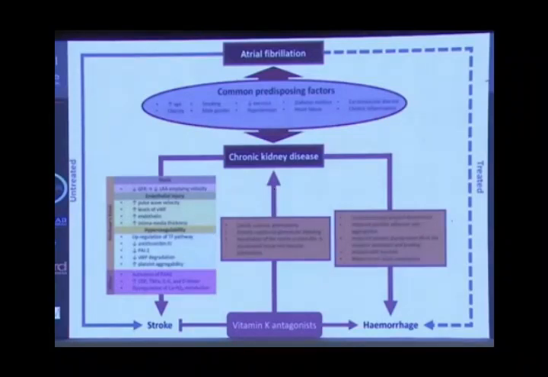So the patient who has atrial fibrillation already has a risk of stroke. And the patient who has atrial fibrillation with chronic kidney disease, the stroke incidence will increase. Not only that, atrial fibrillation with chronic kidney disease will have more bleeding incidence. You know that patients with atrial fibrillation are taking anticoagulant drugs, and those who have chronic kidney disease will have the risk of bleeding from these drugs. So there are two important parts of chronic kidney disease we have to know about.